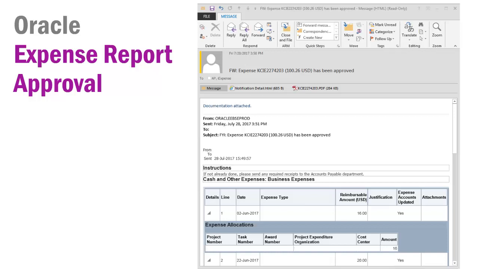In this sample email forwarded to accounts payable, you can see that the email was forwarded to the correct account, iexpense.ap@kingcounty.gov, that the sender correctly retained the original Oracle subject line, and that the necessary attachments are included.